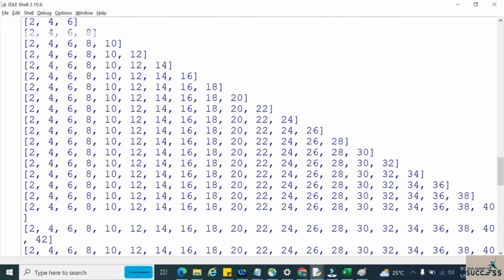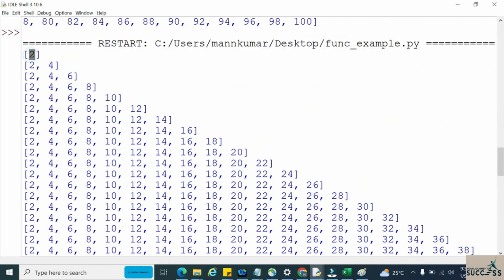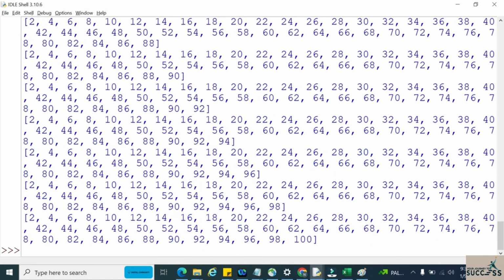See, in the first scenario, only 2 got added, then 2 comma 4, then 2 comma 4 comma 6, then 2 comma 4 comma 6 comma 8, then 10, then 12 added, then 14. So in each iteration, whenever we encounter an even number, one element is getting added to that list.